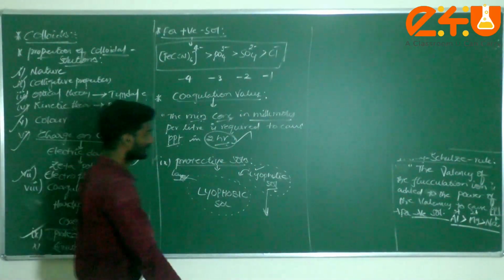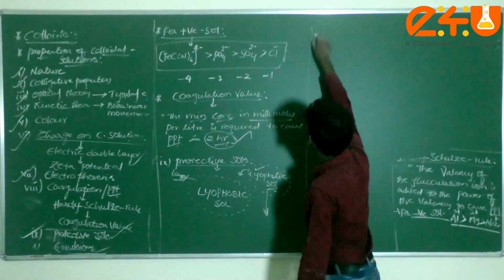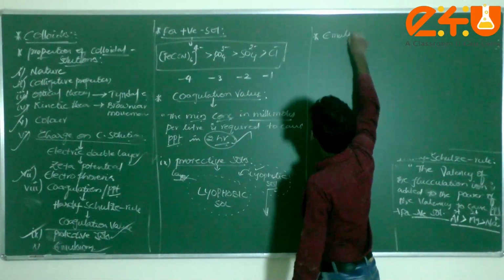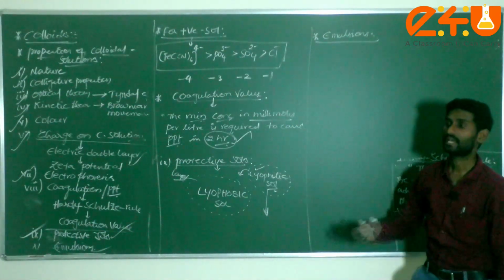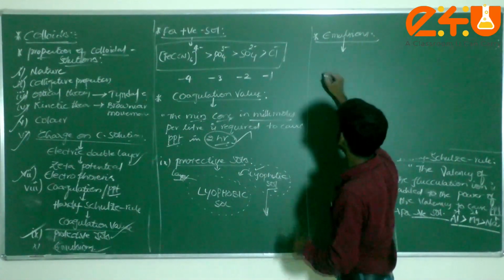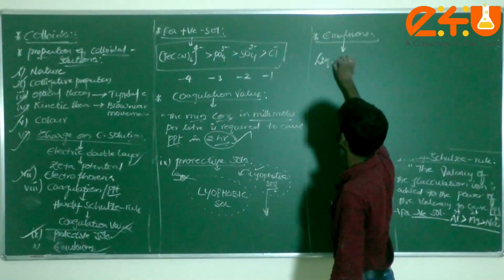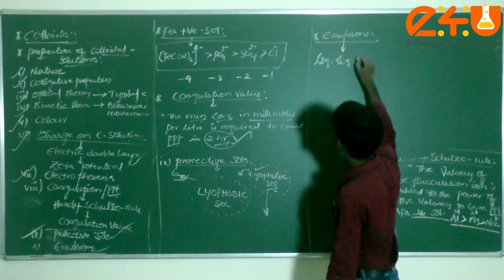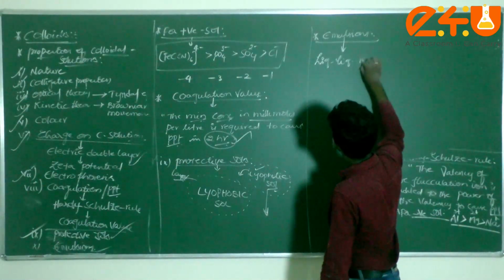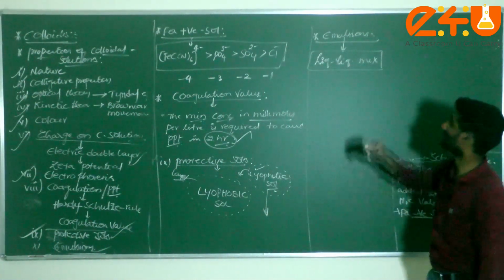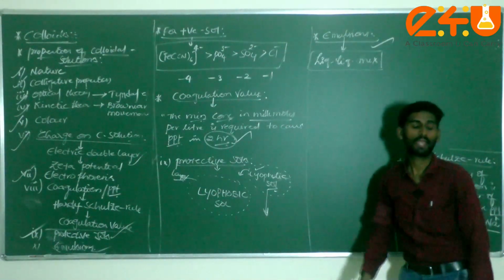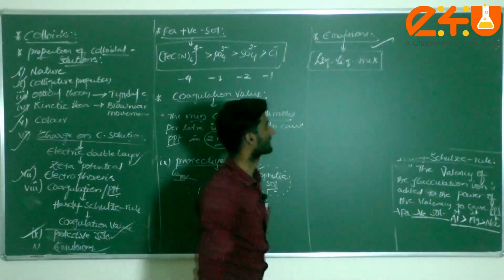And finally, the final topic is emulsions. Emulsions generally take place in liquid mixtures. If a liquid mixture is there, then we discuss the term emulsions.